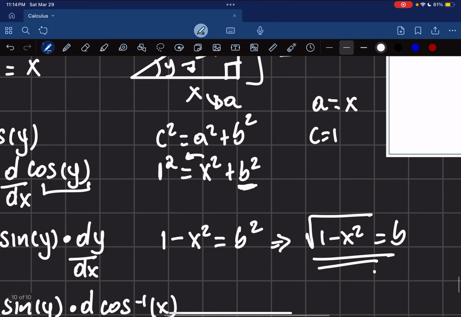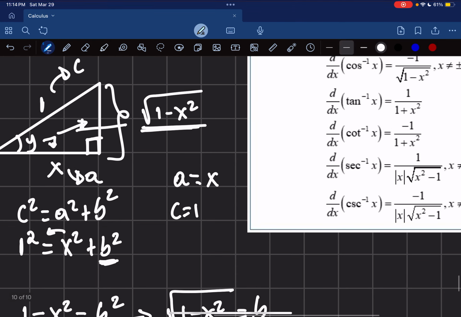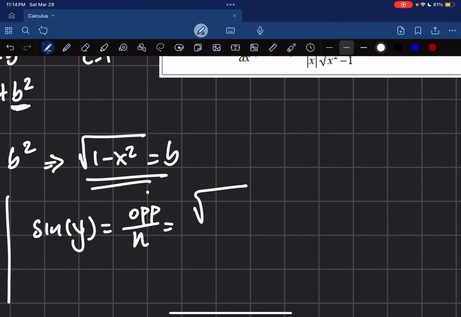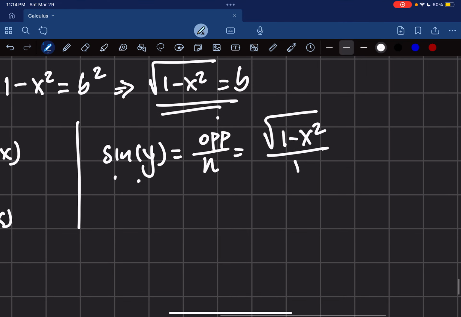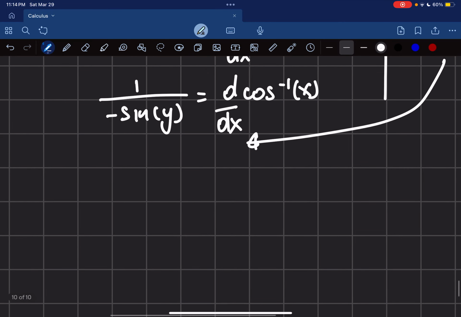So my sine of y will be opposite over hypotenuse, and my opposite side we just calculated to be the square root of 1 minus x squared over 1. So that means that my sine of y is equal to the square root of 1 minus x squared.